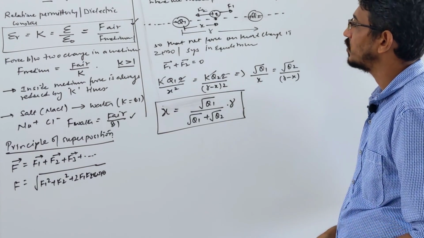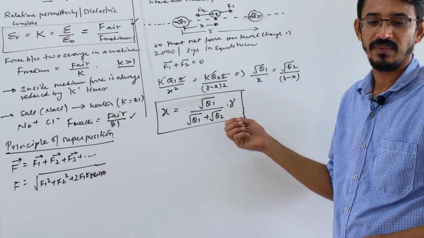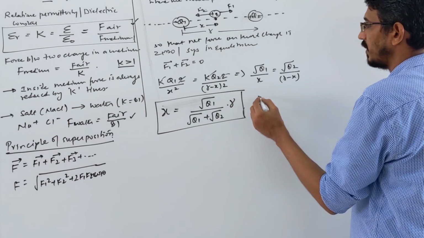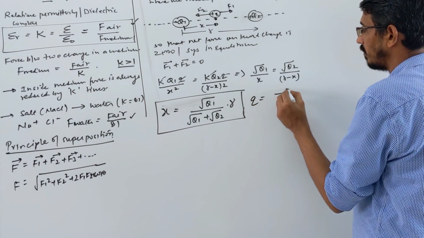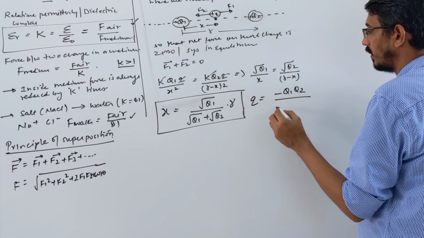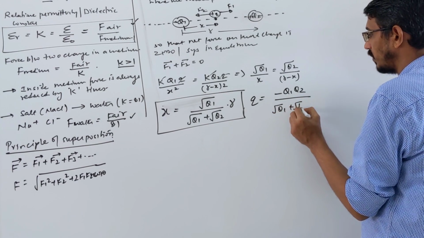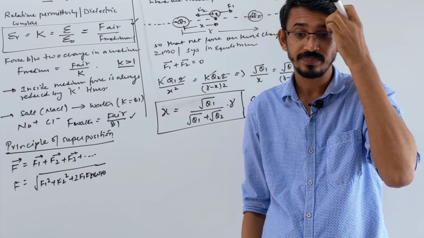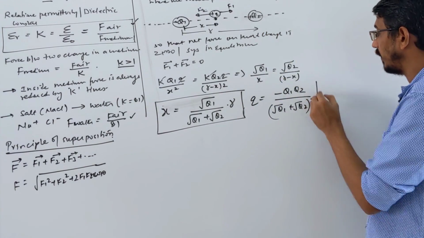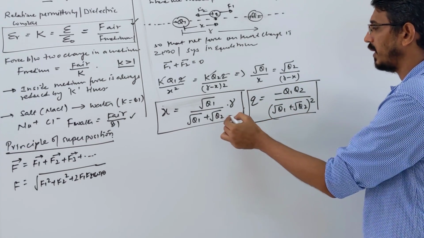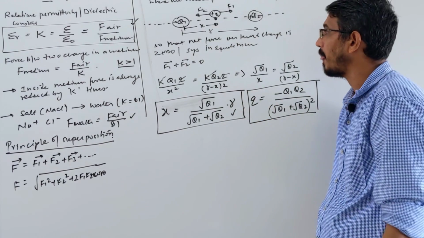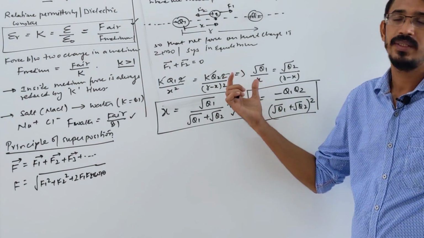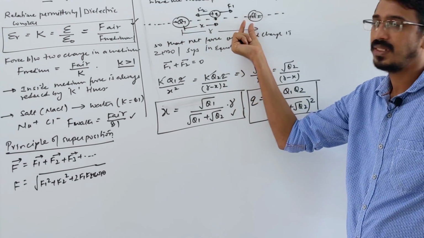By chance they ask you the magnitude of this charge, what is the value of this charge, you can also find it. Then you do a similar calculation, we just have to replace here. Then the answer comes as q equals minus Q1 Q2 by (root of Q1 plus root of Q2) whole square. That will simply be your answer, okay? So this is the magnitude of the charge if they ask by chance. The main question in an exam is asked this way only, okay? Now look here, this is the case when two charges are similar, okay?